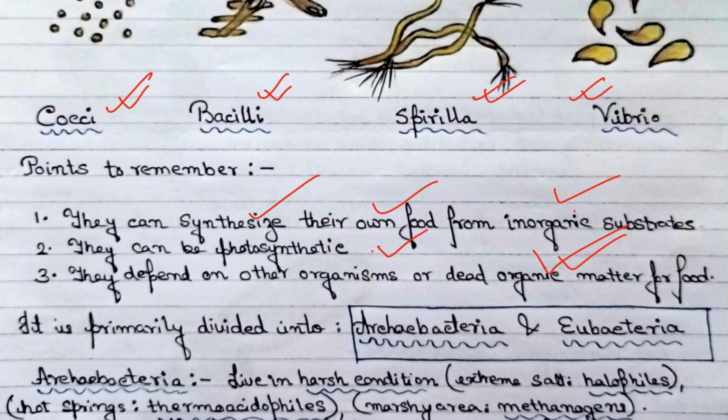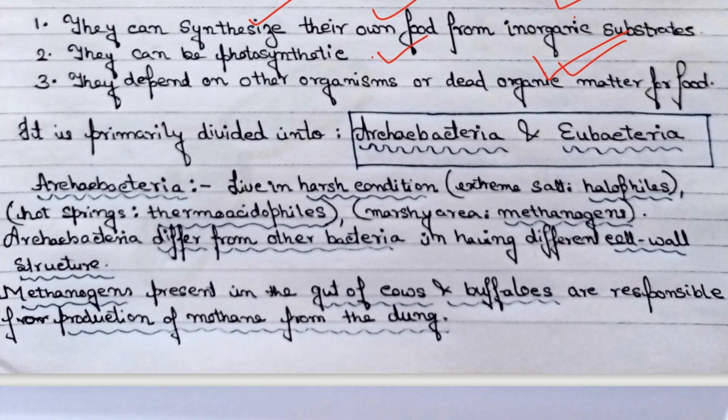And next come two divisions, that is archaebacteria and eubacteria. There are primarily two divisions in bacteria, archaebacteria and eubacteria. So what is archaebacteria? It has a very unique feature of staying in harsh conditions.